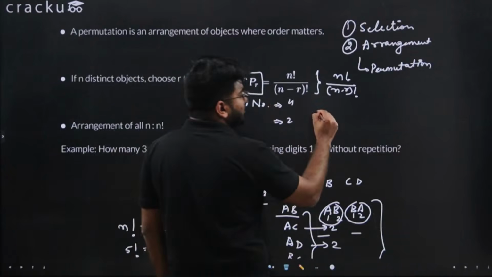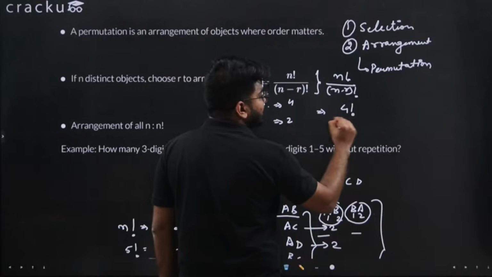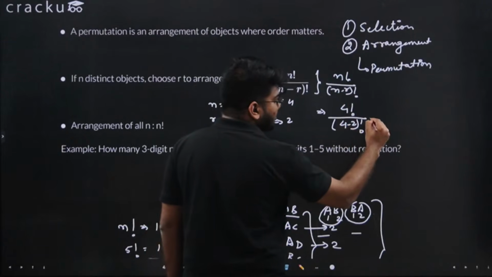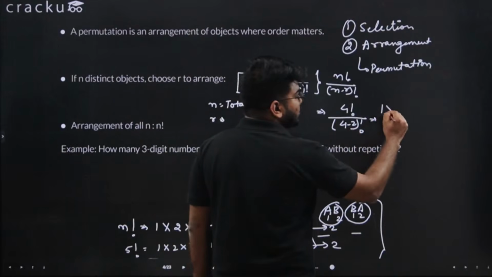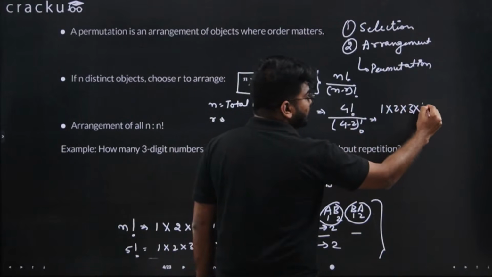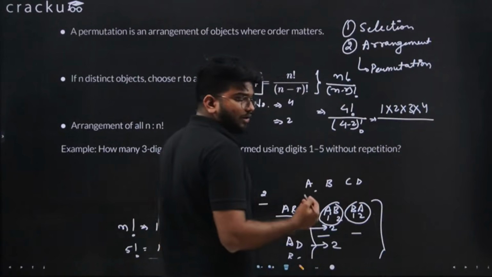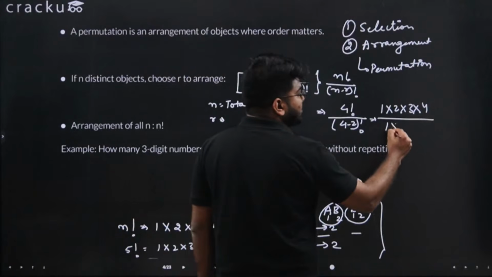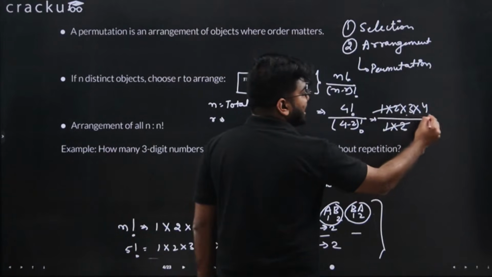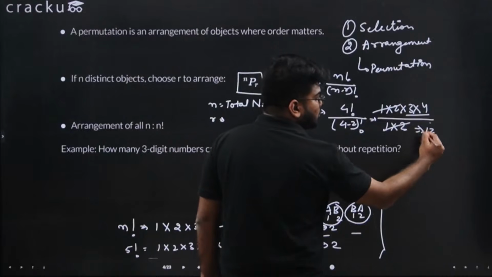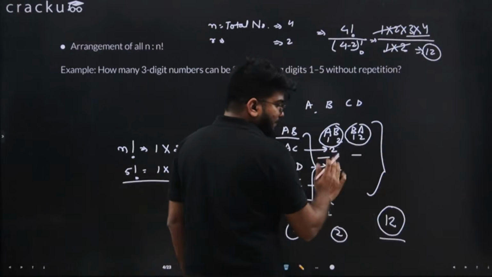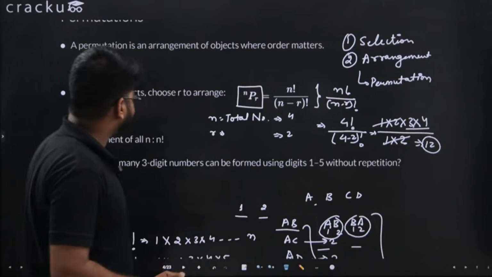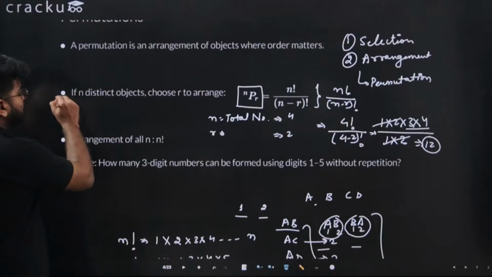If you put that into the formula, we have 4 factorial divided by (4 minus 2) factorial. 4 factorial is nothing but 1 into 2 into 3 into 4, divided by 2 factorial. 4 minus 2 is 2 only. So 2 factorial is 1 into 2. If you cancel, we have 3 into 4, that is equal to 12, which is the same. This is how we do the permutations. We select something and we arrange them.